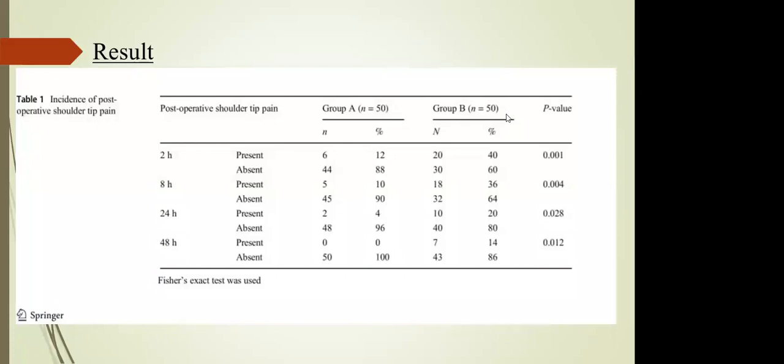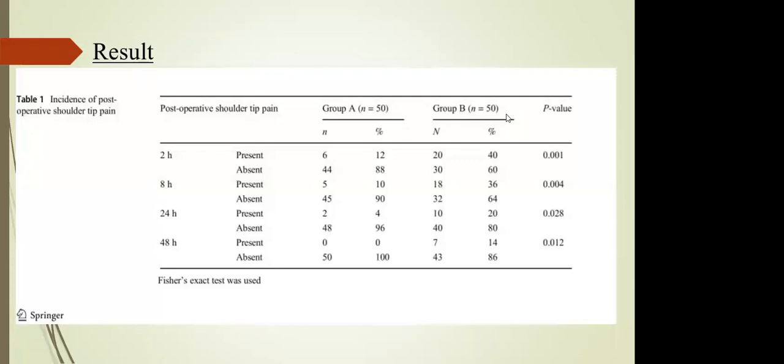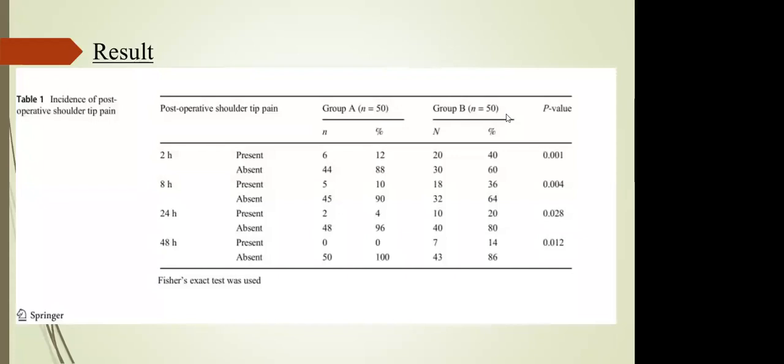I understand that. What is the thing that is better in the low pressure group, or what are the objectives that you have seen in, say, post-operative shoulder pain? Is it different in the two groups? Yes or no? Yes, sir. Different. Okay. At which hour is it different? At 2 hours, it is different because of the p-value. Right. So the only significant p-value is at 2 hours. So that means the low pressure group has lower incidence of post-operative pain at 2 hours.